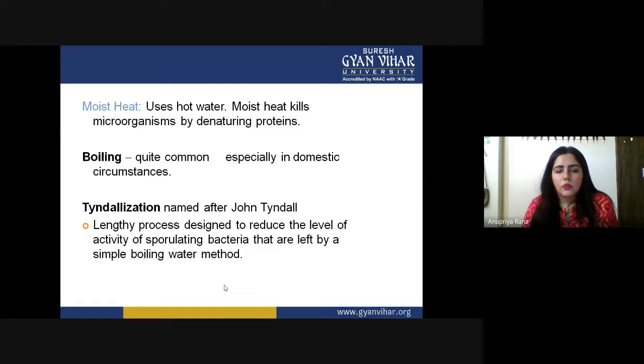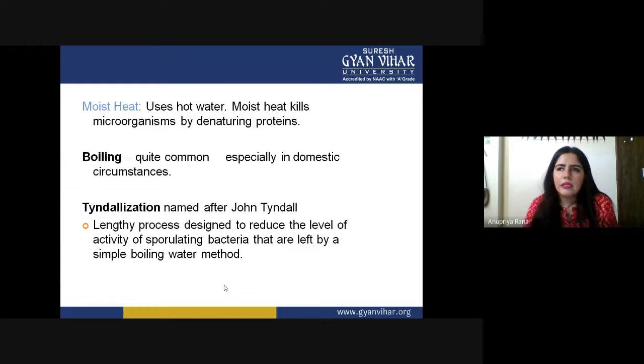If we denature that particular protein, which is their functional unit, we can kill the microorganism. The same happens here: moist heat denatures their proteins, and denaturing the protein kills the microorganism. Next, boiling, which is quite common. We even use it at home to kill microorganisms. We boil milk or water to disinfect it, especially in domestic circumstances.